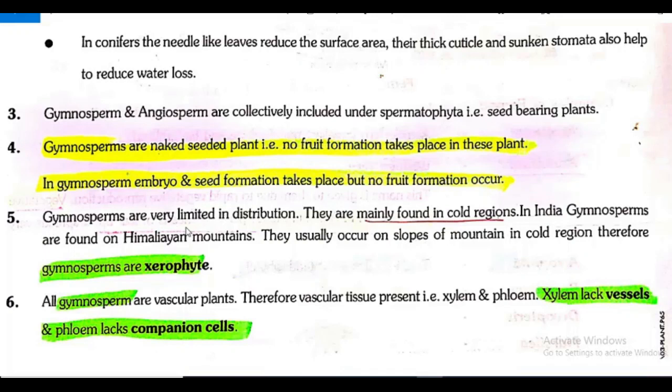Gymnosperms are very limited in distribution. They are mainly found in cold regions. In India, gymnosperms are found on Himalayan mountains. They usually occur on slopes of mountain in cold region. Therefore, gymnosperms are xerophyte.